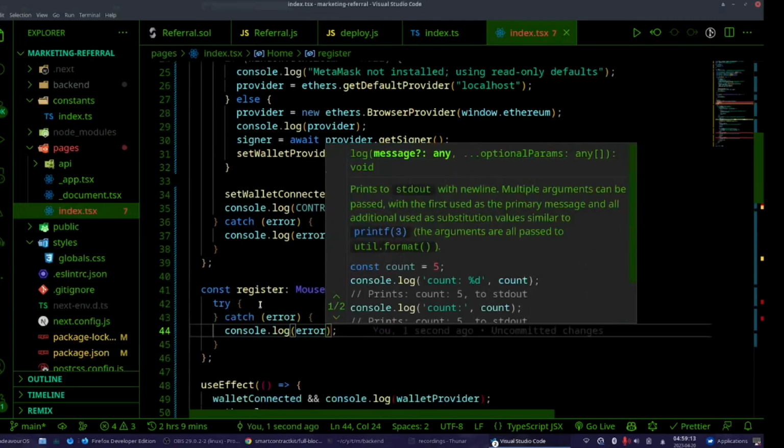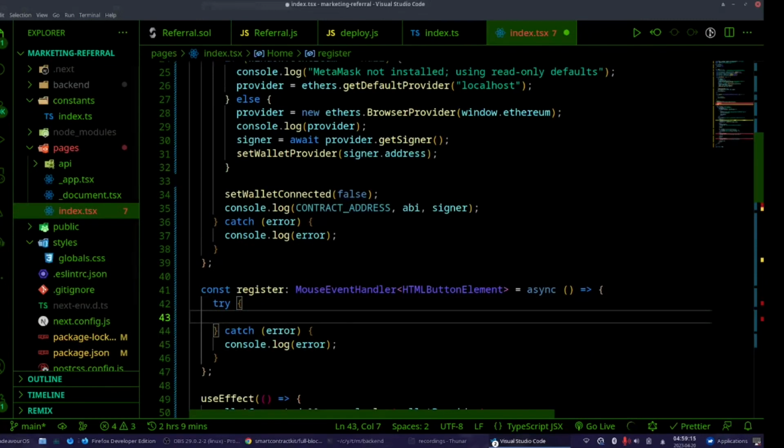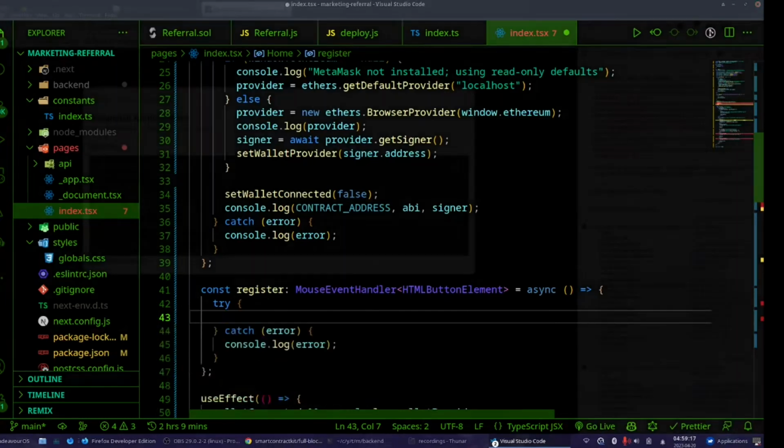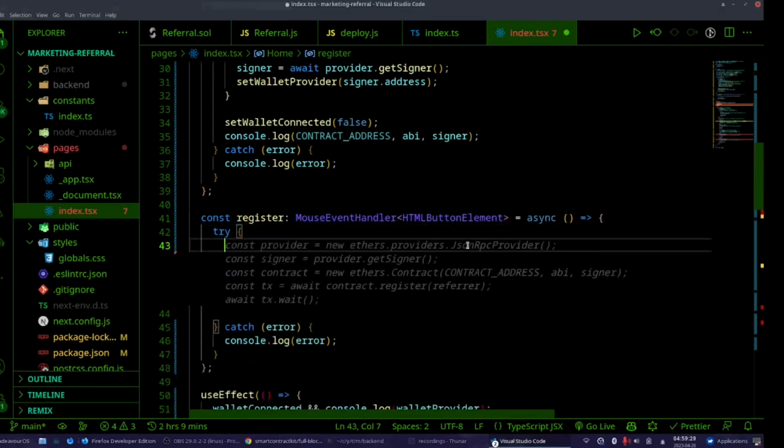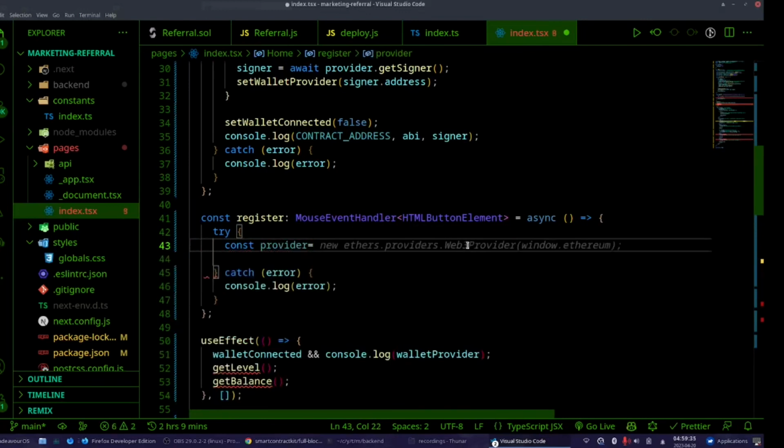Since we are going to call the register function, we have to pass the type too, because this is TypeScript. This is an async function. I'm going to try to get provider, const provider, yes, but it's wrong.